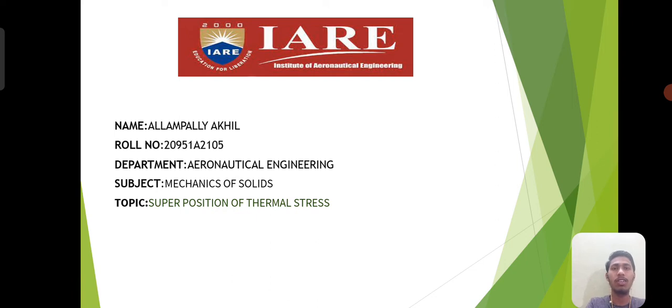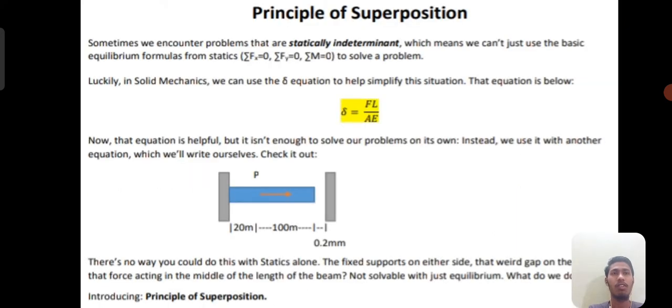Today my concept video is superposition of thermal stresses, which is related to the mechanics of solids. First of all, what is the principle of superposition? To know about it, we have certain formulas and certain derivations. So we can simply understand by seeing this slide. Can we understand it like this?